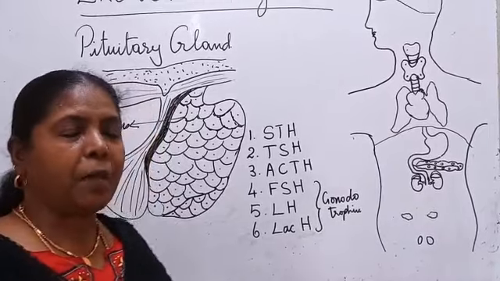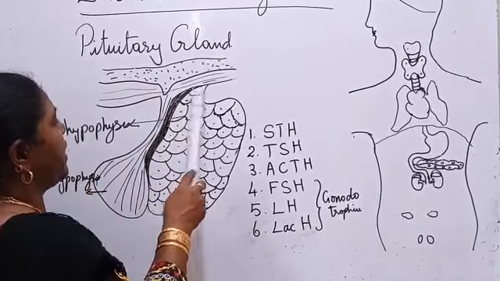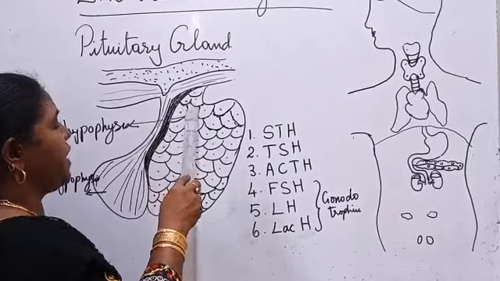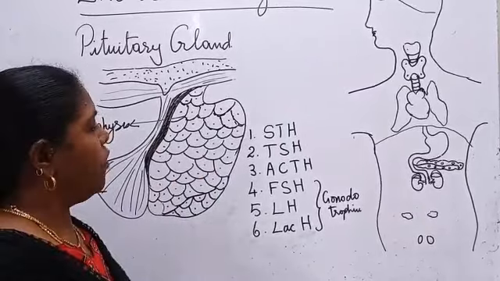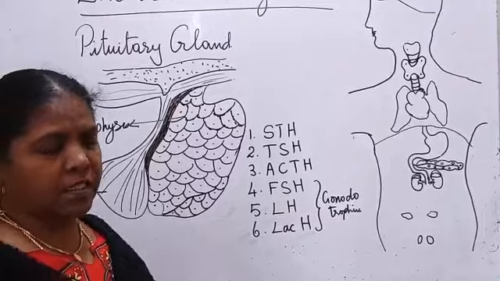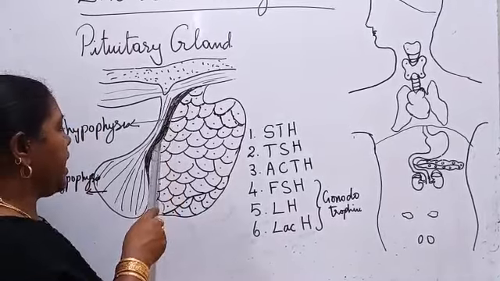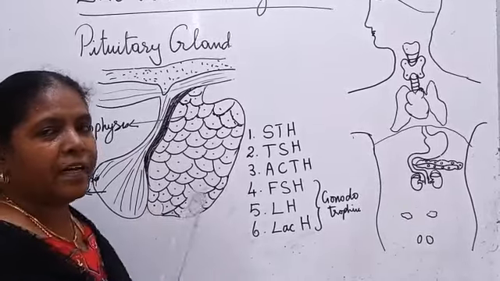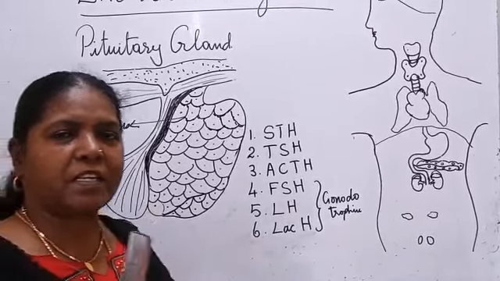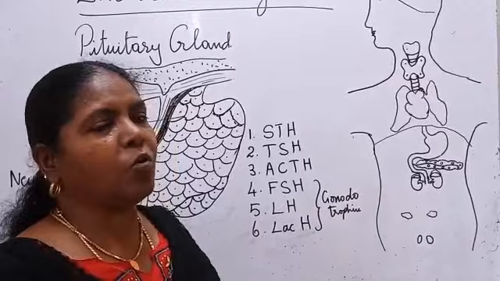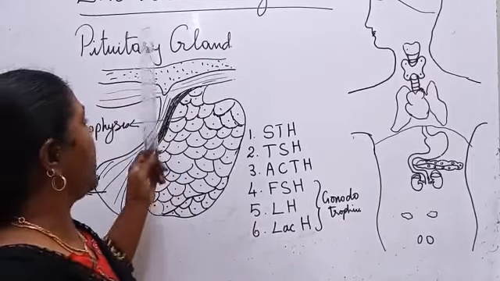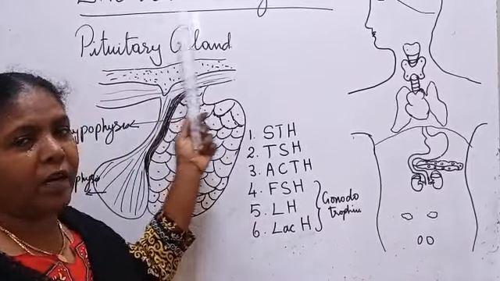It is kept on a stalk called the infundibulum. It is made up of two major lobes, and in addition to this, one more intermediate lobe is also present, but it is reduced or absent in human beings. Okay, we are going to see the human physiology, the human endocrine system.